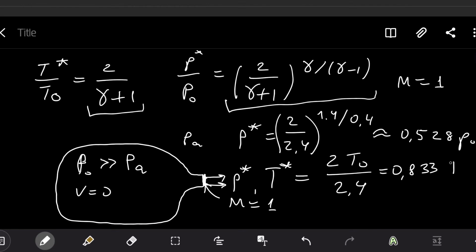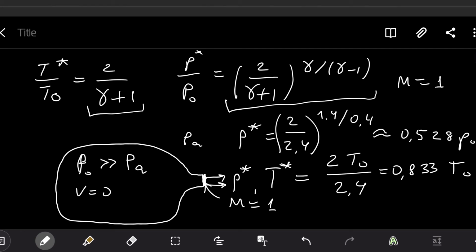Okay, so if we know pressure and temperature inside the tank, we can know what will happen with the flow. If we have a sonic flow at the exit of this tank, what will be the pressure and temperature at the same point where Mach number is equal to 1. So this is a practical application why we need these two formulas, T asterisk divided by T0 and the others. I hope it's clear. It's not something that we just receive theoretically, but it's a super practical formula.